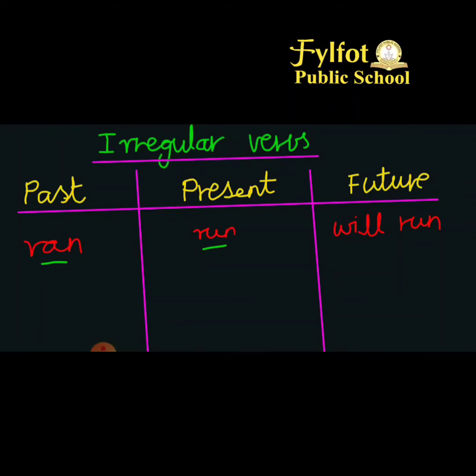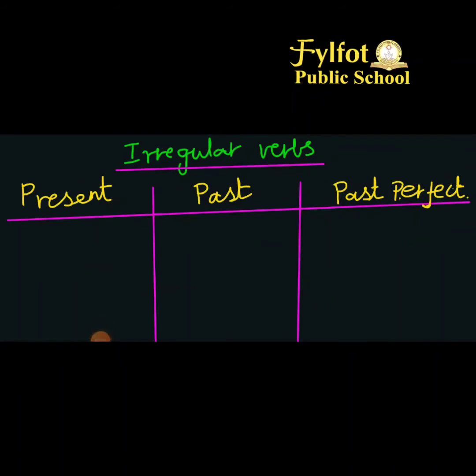So now let's see more examples of that. Let's take the word sing. In the present tense, sing. In the past tense, sang. And in the past participle, it is sung. So it's weird, right? Because the vowel changes.